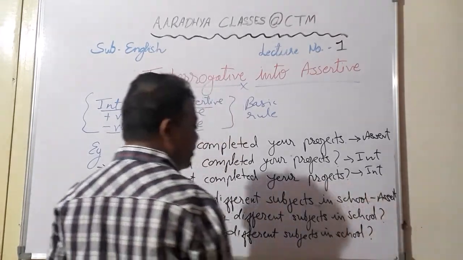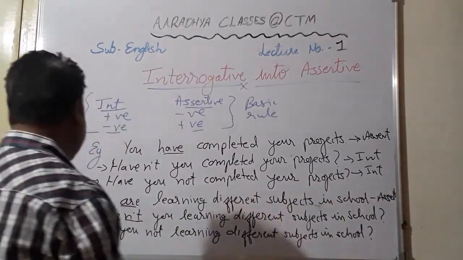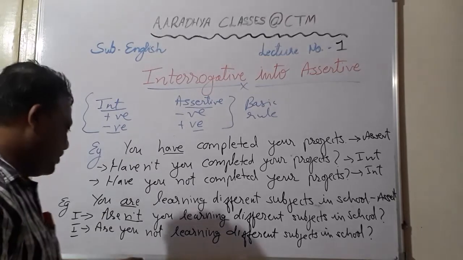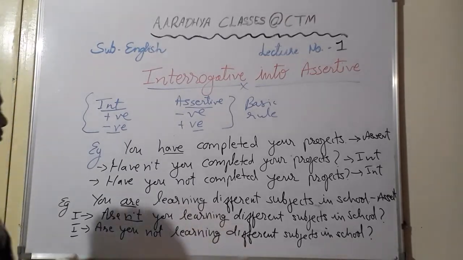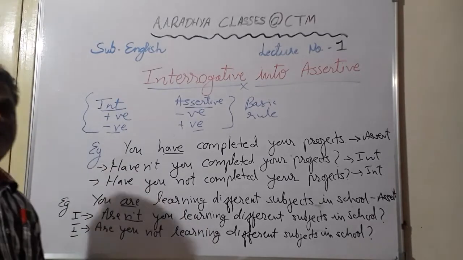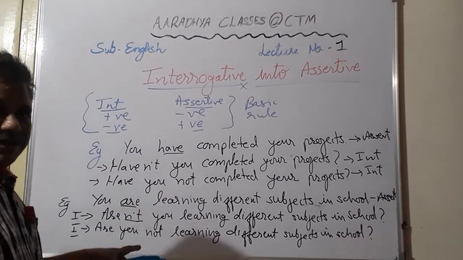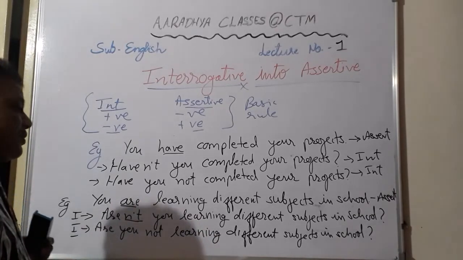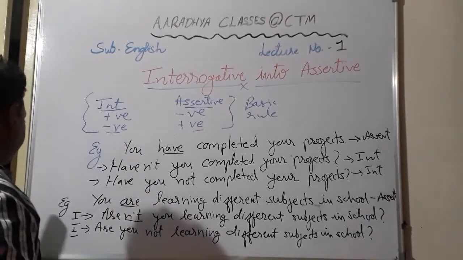Okay, students, now these two are your interrogative sentences. I already told you, so this way also it can be written. You can write not together also and separate also. But when you write it separately, make sure that are and not will not come together. Aren't can be written together, but are not won't come together. Understood, students?